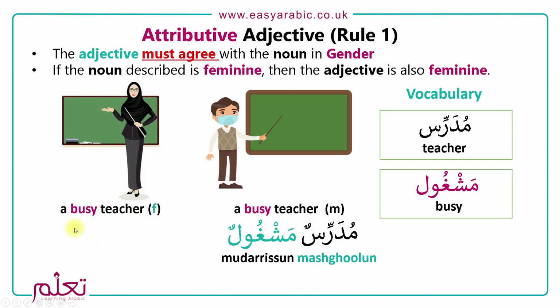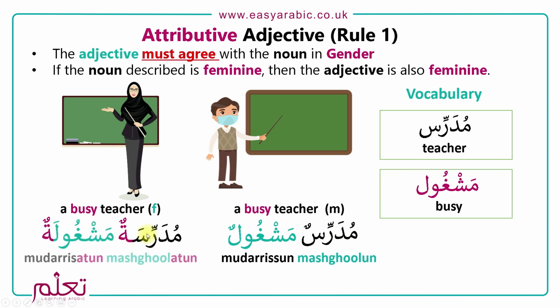And when we say a busy teacher female, again we have to first convert this into a feminine word. So it becomes مدرسة, and then we'll do the same, because this ends with ta marbuta, we need to make sure that this ends with ta marbuta too. So it'll become مدرسة مشغولة.